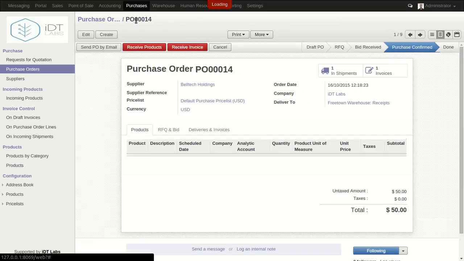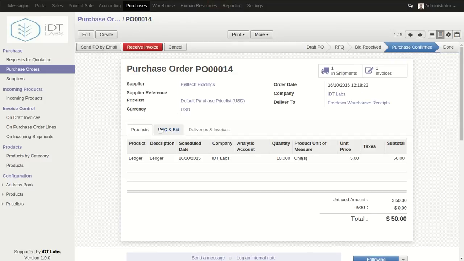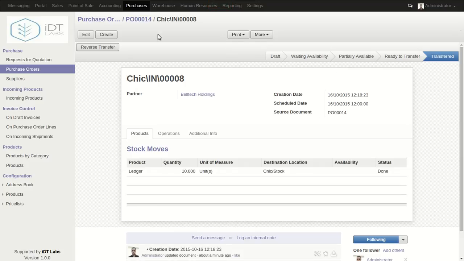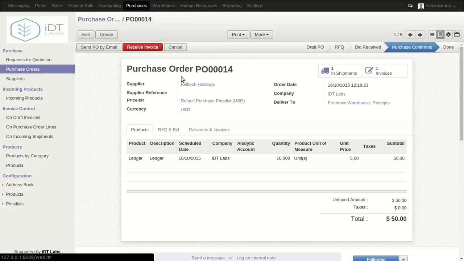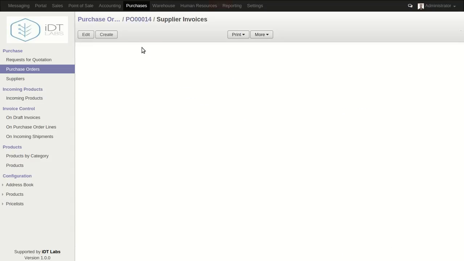Okay, so again, if we come over here and click this shipment, we'll see that the product has been successfully transferred, and we can come over again to the purchase order and actually click receive invoice if we have received an invoice from the supplier concerning this particular purchase order we did. Okay, so we can click receive invoice.